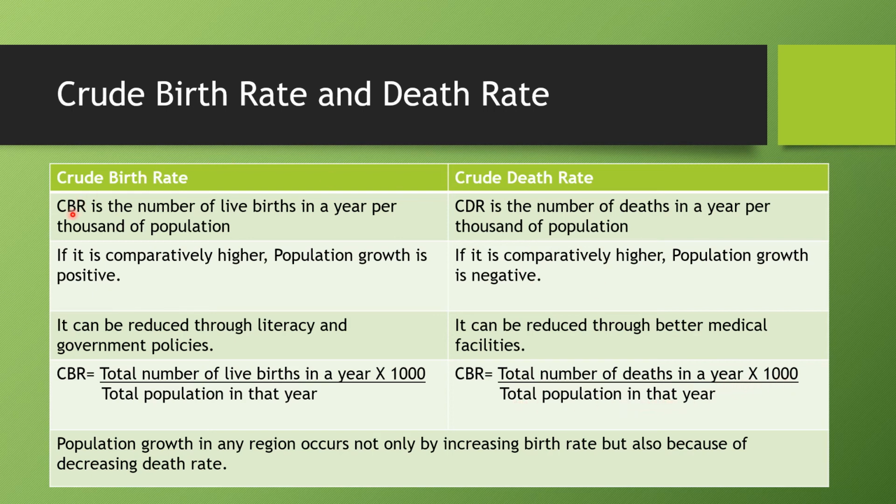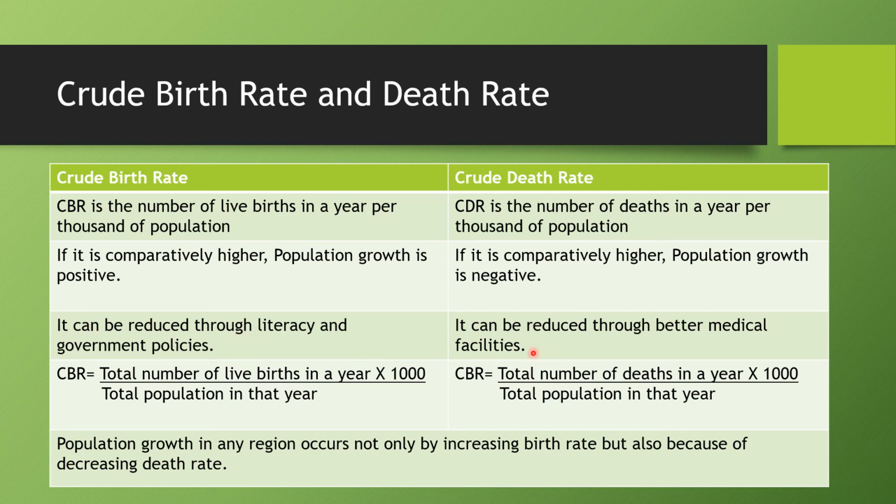So CBR is the number of births, CDR is the number of deaths per thousand of population. Per 1000 people they will consider how many births are there and how many deaths are there. If CBR is higher, it will be positive. If CDR is higher, it will be negative. CBR can be reduced through literacy and government policies.